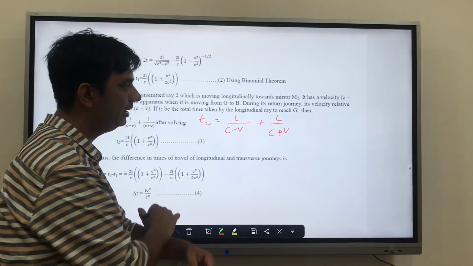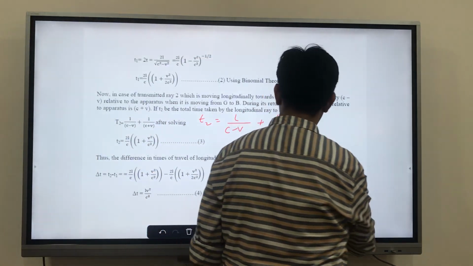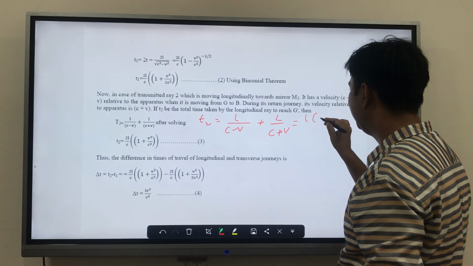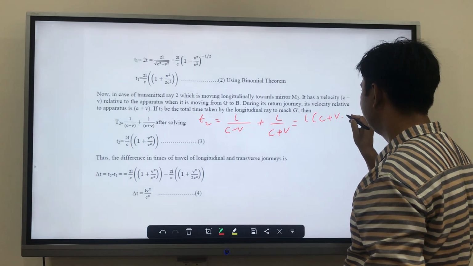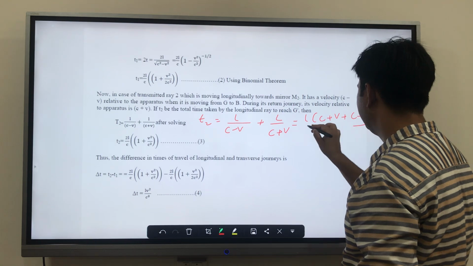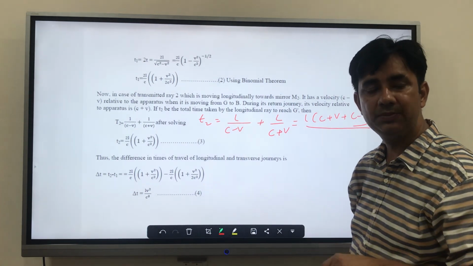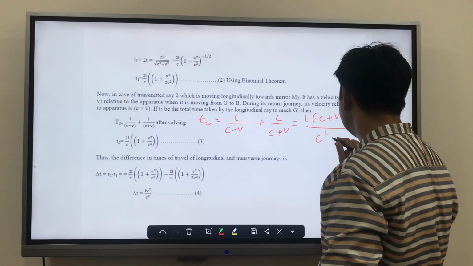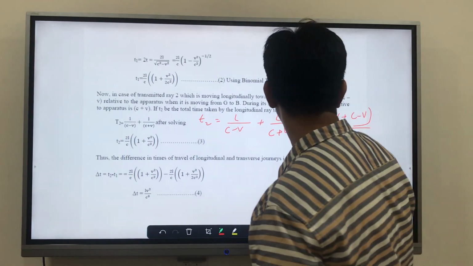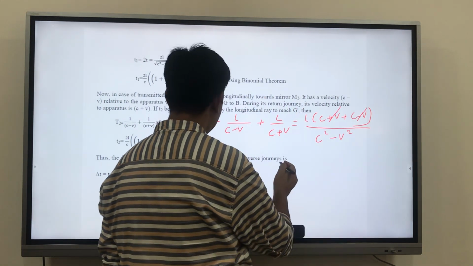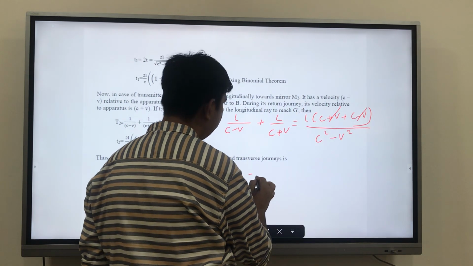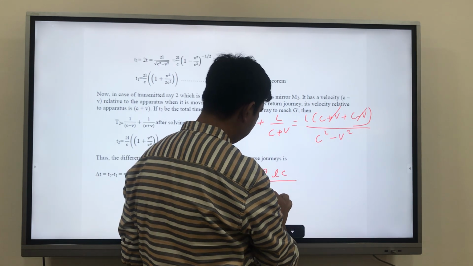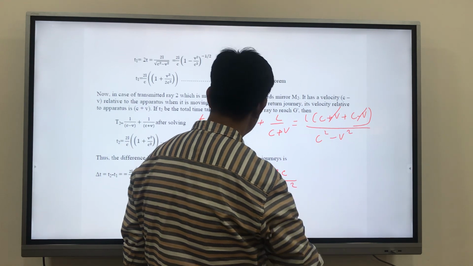Cross multiply: keep L outside, and this part will be c plus v plus c minus v, taking the whole part down. A minus b into a plus b is a square minus b square, so we can write it as c square minus v square. From here v cancels with v, and we are left with t2 equal to 2Lc upon c square minus v square.